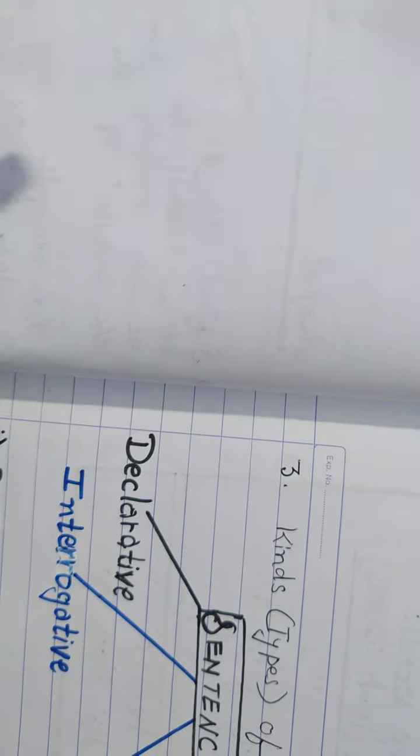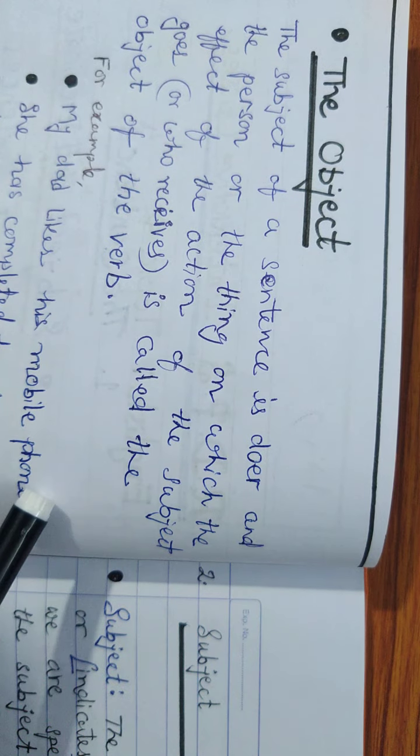And then we came to know about the object, which is the thing, maybe a person also, on which the effect of the function or action lies. And then we also completed the direct and the indirect object. There may be more than one object in one sentence sometimes. So among those, one is termed as the direct object, another one is termed as the indirect object. And then we had gone for the types of sentence, and we are continuing that topic.